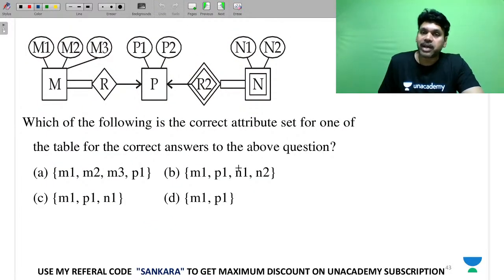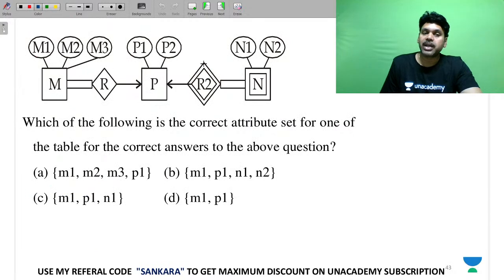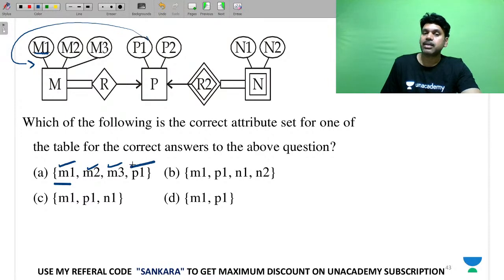So which is the correct attribute set? I have already written the attribute sets here. You follow. Which of the correct attribute sets? M1, M2, M3. Yes, we want. This one we will bring here. Perfect. And the remaining all are wrong.